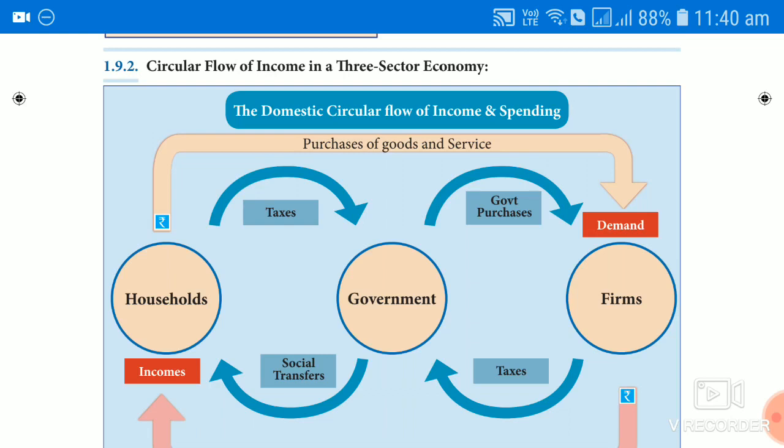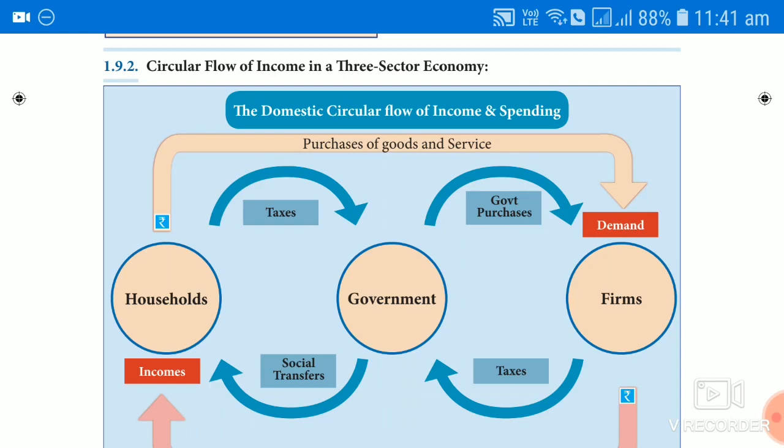We call it social transfer, called transfer without rendering services, but the government spends some money on the household or the individual. That is called social transfers. Though no service is rendered by the household, in spite of that the government spends something on the individual. So this is called social transfer from the government to the household. And similarly, with the help of the taxes collected from the firm,